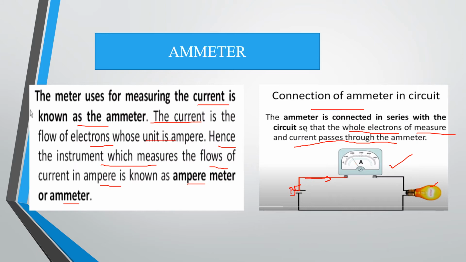So how do we have to connect it? If we connect it in parallel to the bulb, like this, it will definitely not detect the electrons flowing through the conductor, because the circuit is broken right here. So we have to always connect it in series, right?